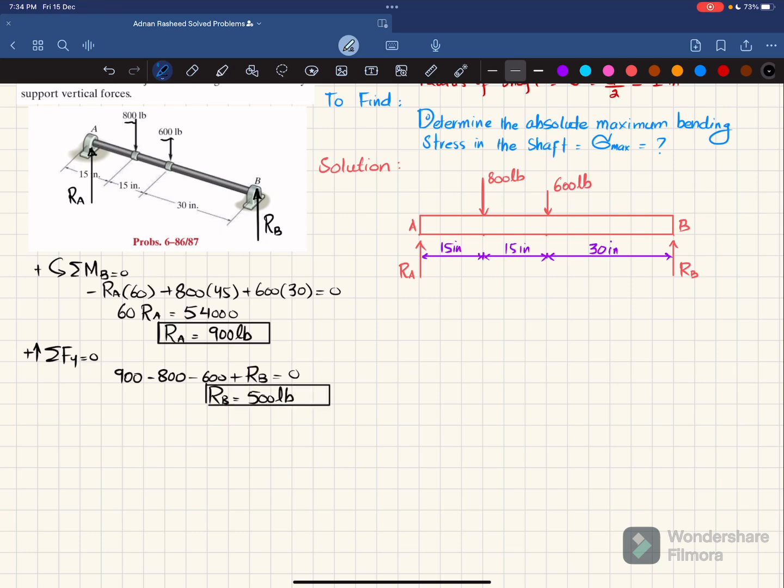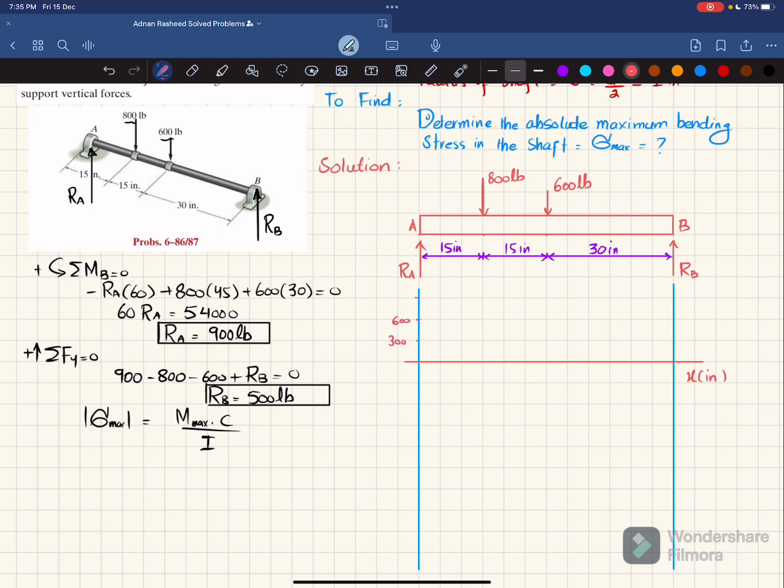Now you have RA and RB, so we know that the maximum absolute bending stress is equal to the maximum bending moment into C divided by I. So we need the maximum bending moment. For that we will draw the shear force and bending moment diagram. So let me draw it. For that we will take vertical lines from the ends of this beam and then a horizontal line to show the length in inches. X will be in inches. Let each division be 300, so 300, 600, 900 shear force in pounds, and minus 300, minus 600.